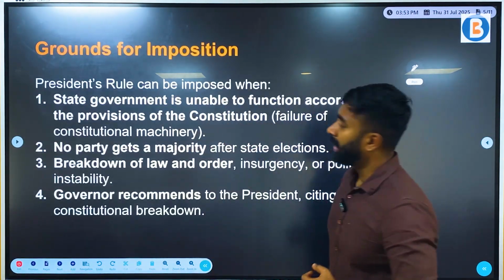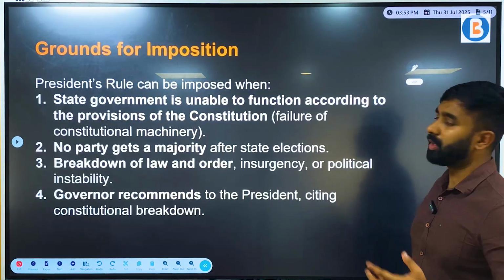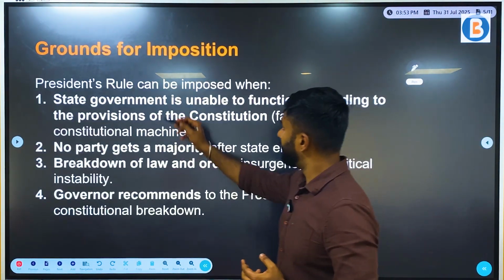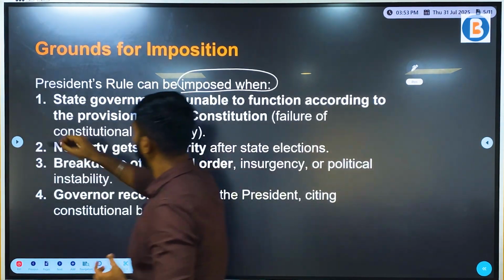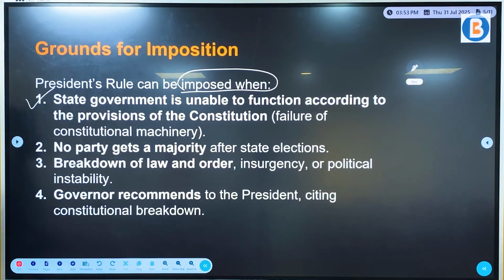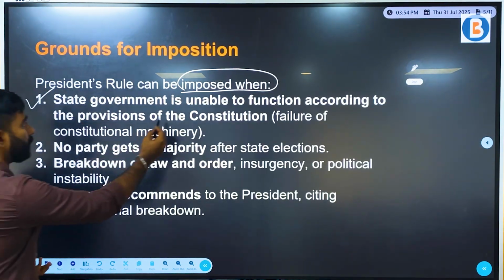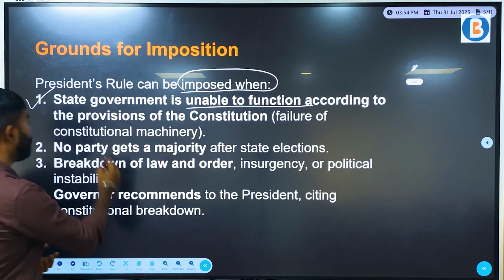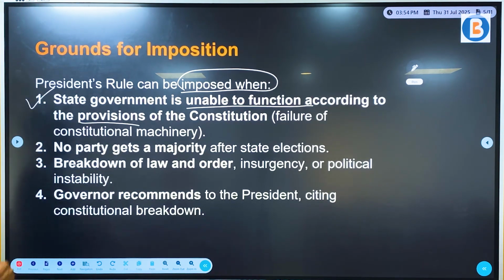Now let's understand the grounds for imposition as well. President's rule can be imposed when, first and foremost, as we discussed, the state government is unable to function according to the provisions laid down by the Constitution.